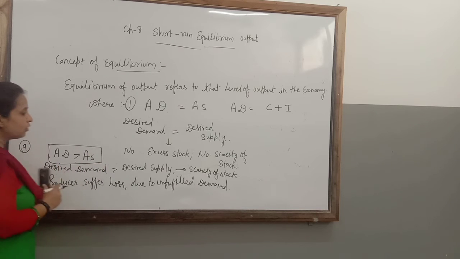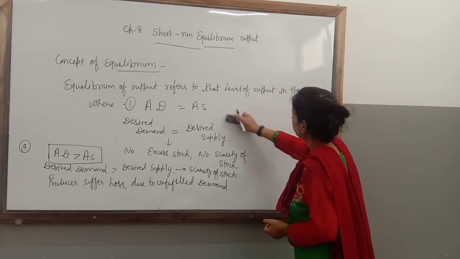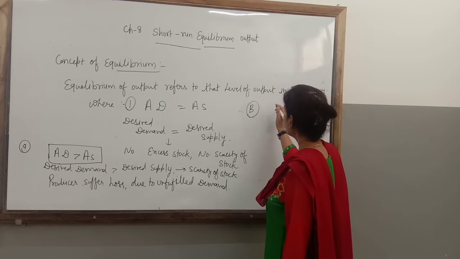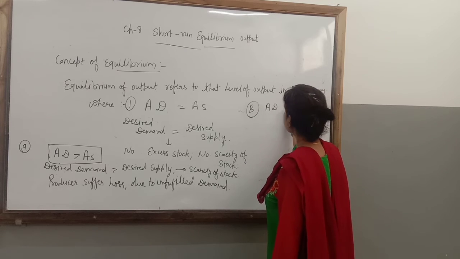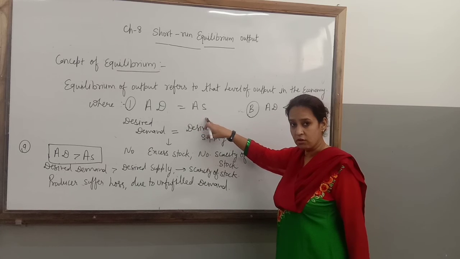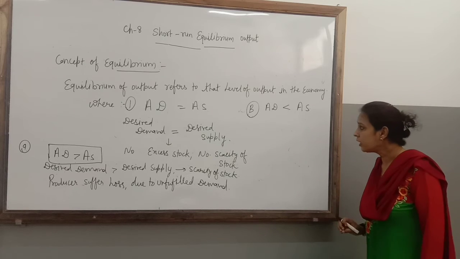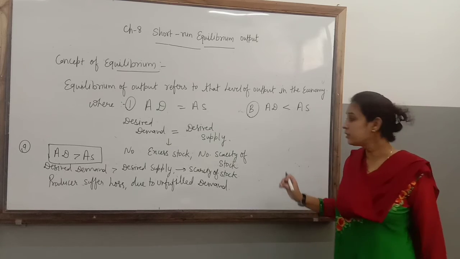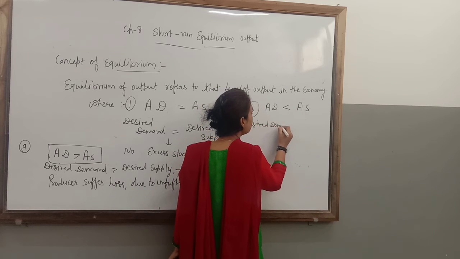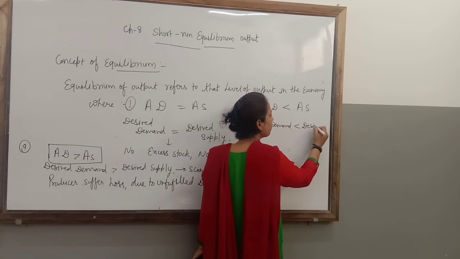Now point B I am going to explain here. That is, suppose AD is less than AS. It means desired demand will be less than desired supply.